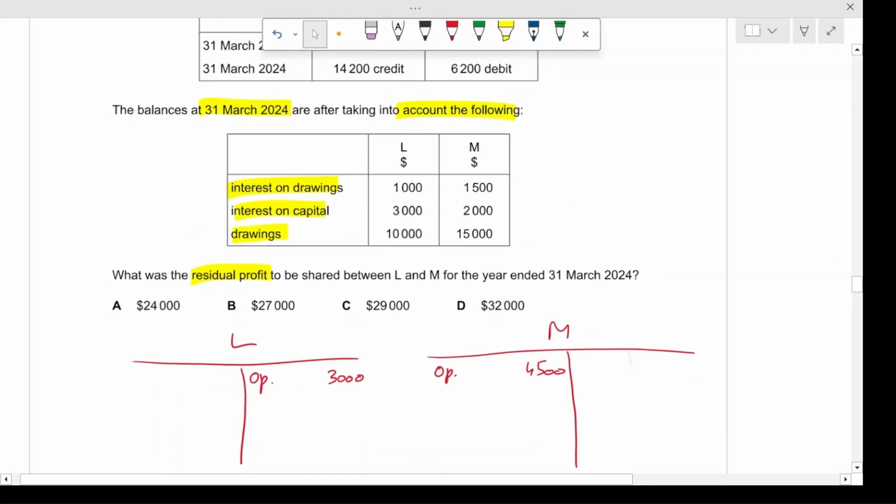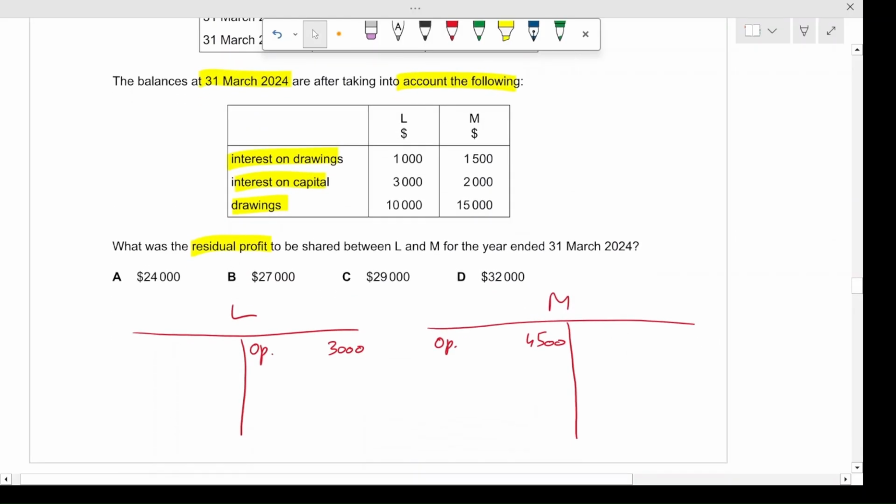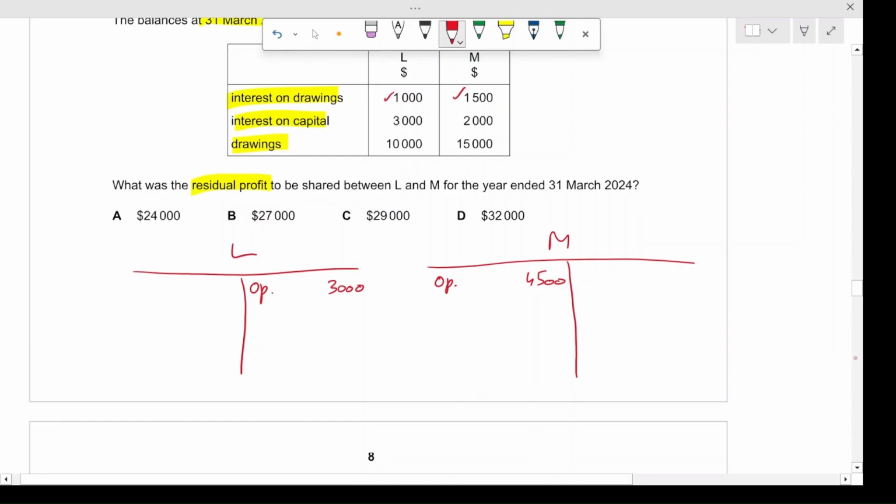All right, moving on. Now in this case, there is interest on drawings, which would decrease the current account, so this amount would be debited, right? So $1,000 for L and $1,500 for M. So we would just term it as interest on drawings. This would be $1,000 for L, and interest on drawings, this would be $1,500 for M.